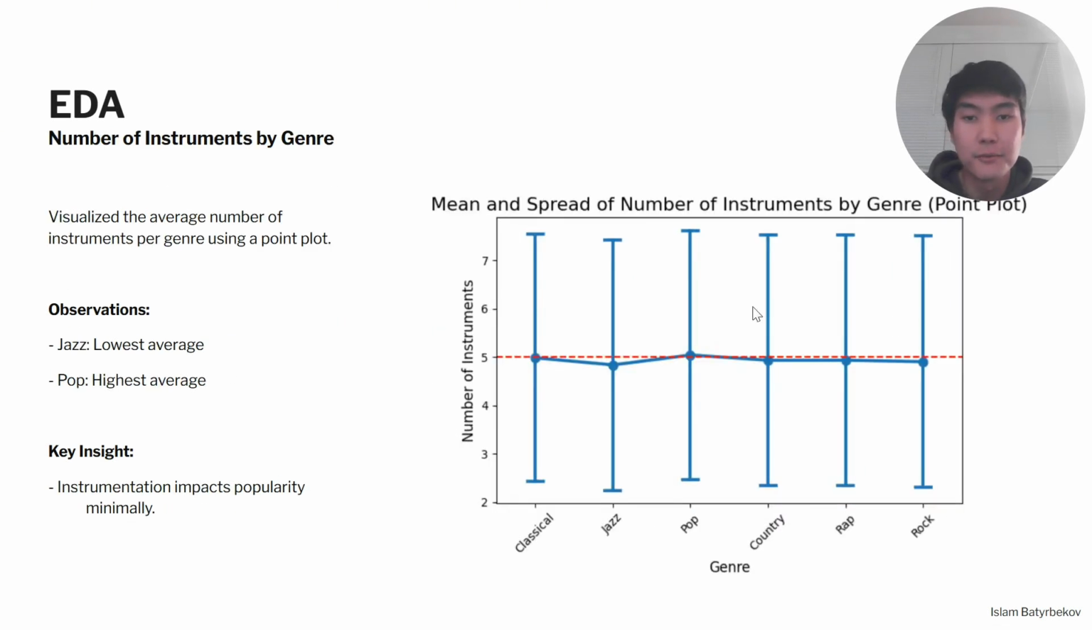Another insight came from the number of instruments. Jazz had the lowest average, while pop had the highest. This aligns with the genre characteristics and provides useful context for understanding instrumentation's limited impact on popularity.